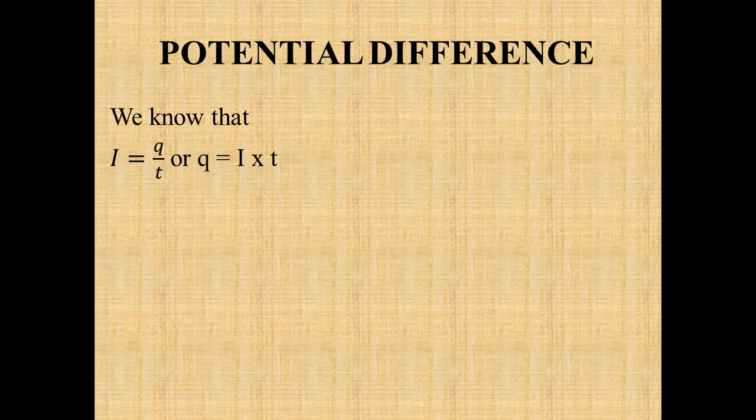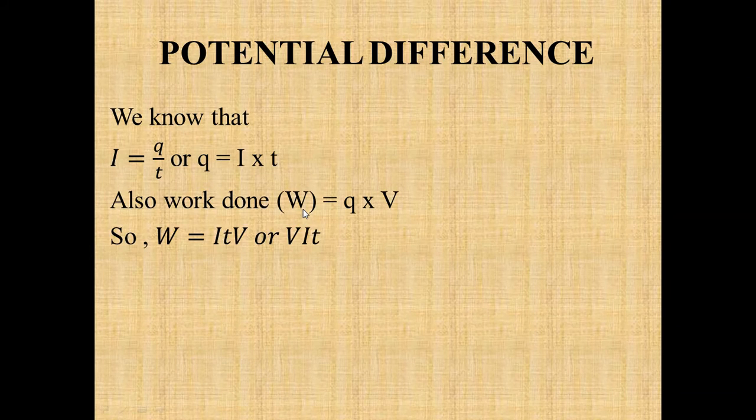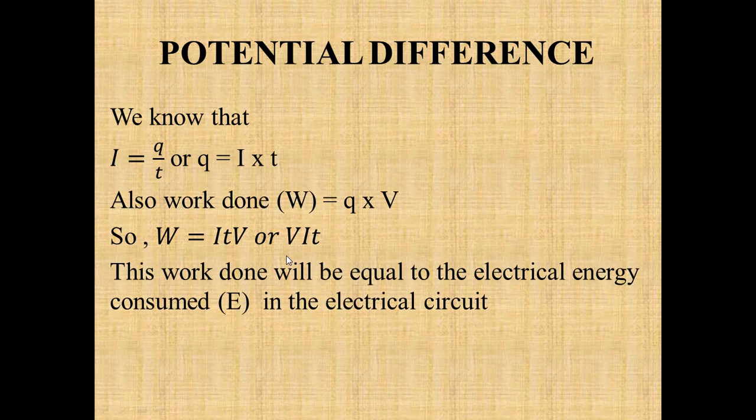So we know that current is Q upon T, or we can say that Q equals I into T. Also we have just seen potential difference is work done per unit charge, so we can say that work done is Q into V. When we substitute the value of Q here, we get work done equal to I into T into V, or V into I into T. Now this work done will be equal to the electrical energy consumed in an electrical circuit.